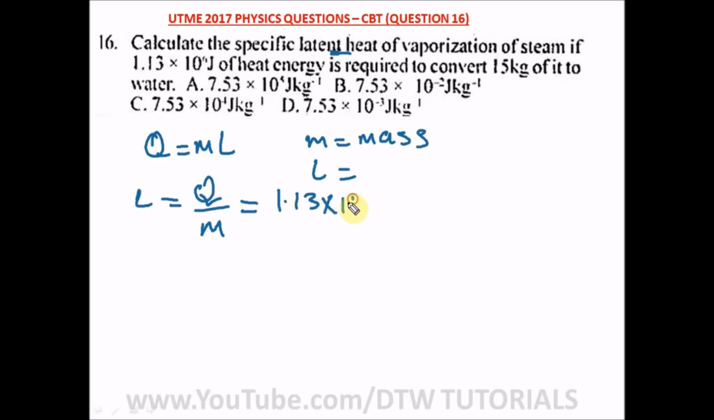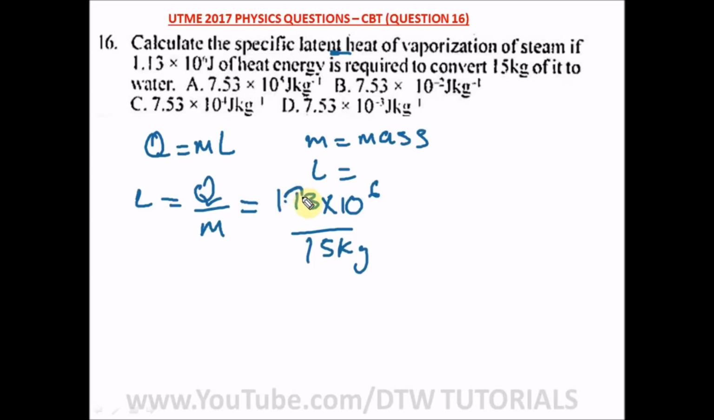We're told to find the specific latent heat of vaporization, and M is your mass. And L is your specific latent heat of vaporization. So L is equal to Q, which is our heat energy, over M. And what is Q? Q is 1.13 times 10 raised to power 6, and our mass is 15 kg.